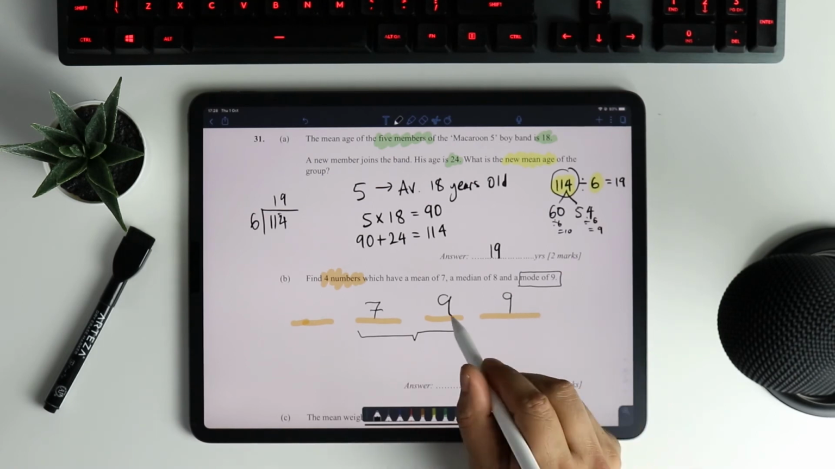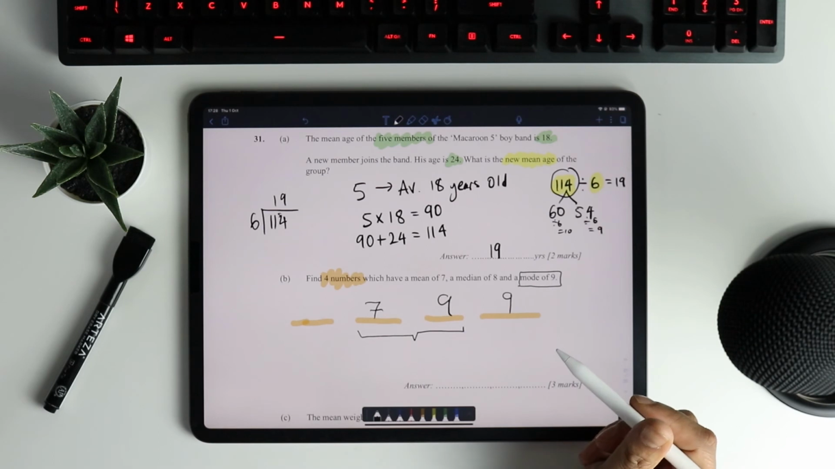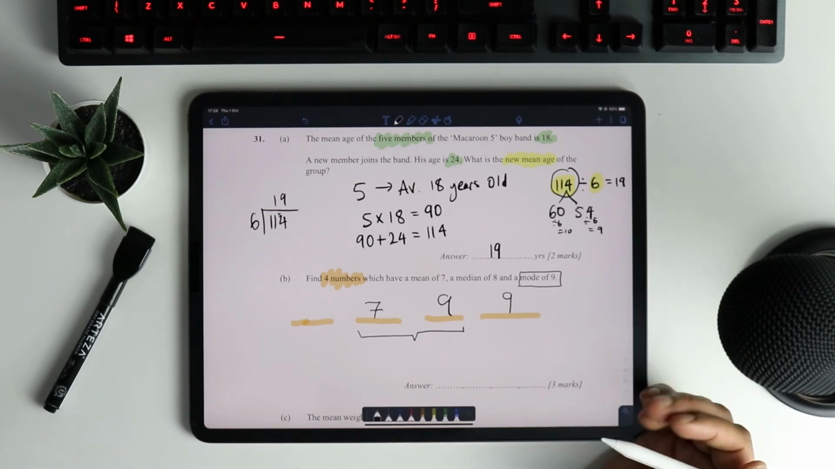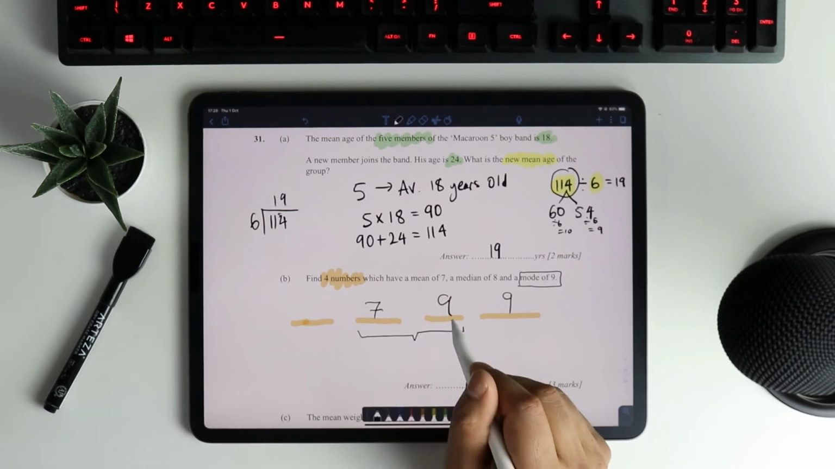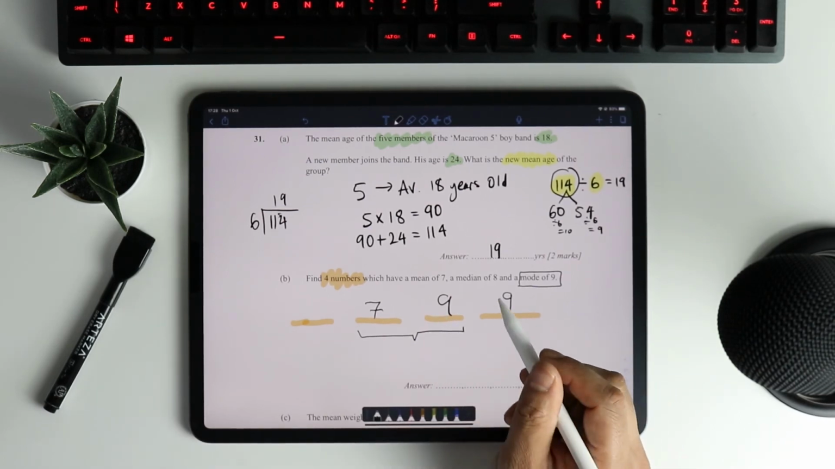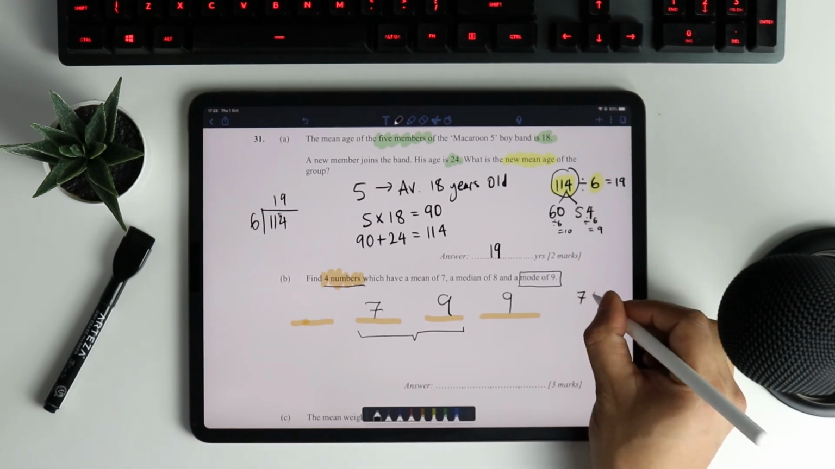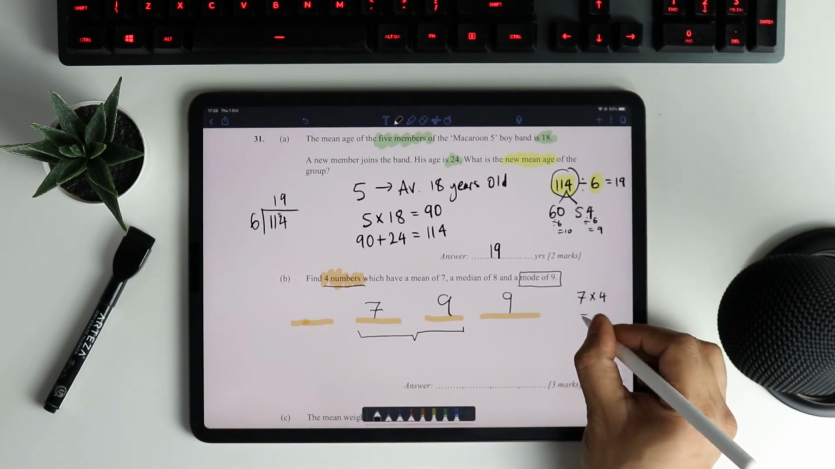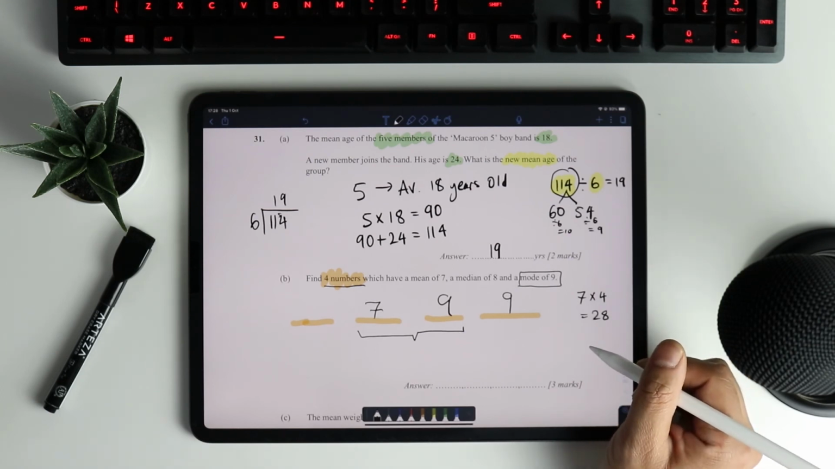I've got a mode of 9. That means I've got 2 numbers that are 9 at least, or the majority of the numbers have to be 9. So I could have another 9 if I wanted to, but would that make the mean 7? So to have a mean 7, and I've got 4 numbers, that must mean that I have to have 7 times 4. That must mean that the 4 numbers have to add up to 28. The sum of the four numbers must be 28.